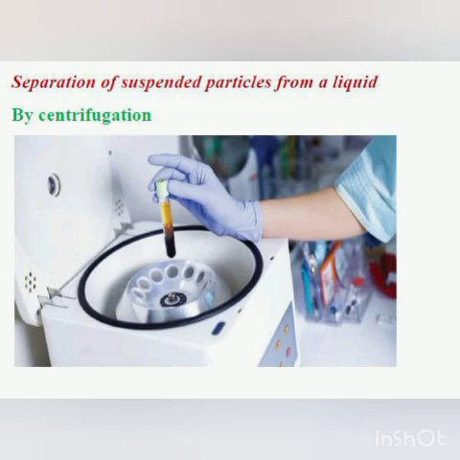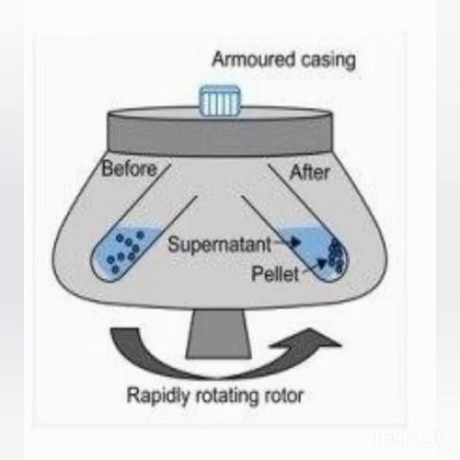Before centrifugation you can see the suspended particles in the water or in the liquid, and after centrifugation they all will come and settle at the bottom, which is called a pellet, and on top is the clear liquid which is called the supernatant. So this can be decanted off.